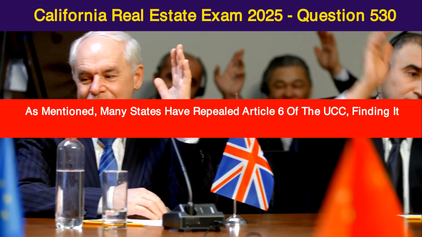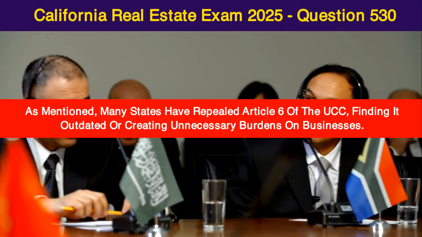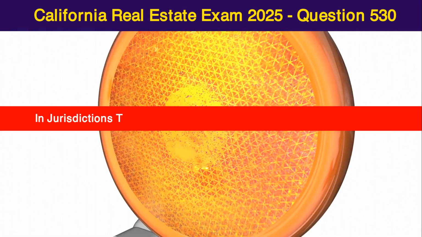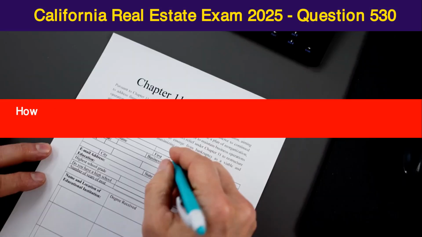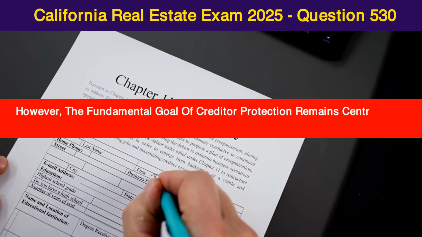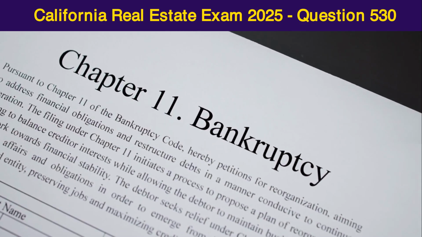As mentioned, many states have repealed Article 6 of the UCC, finding it outdated or creating unnecessary burdens on businesses. In jurisdictions that still have it, the specific requirements can vary. However, the fundamental goal of creditor protection remains central to its original intent.